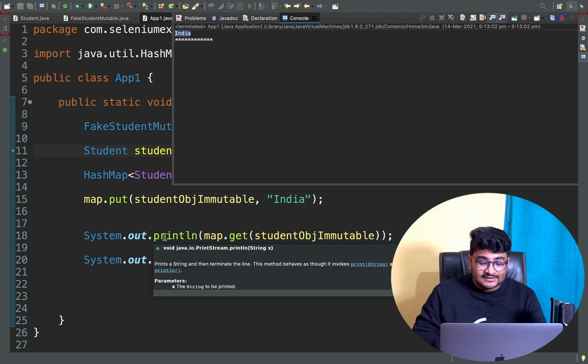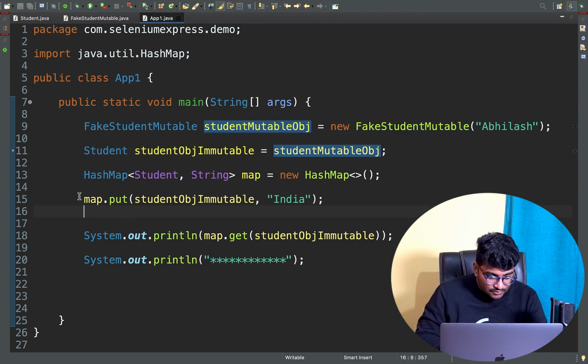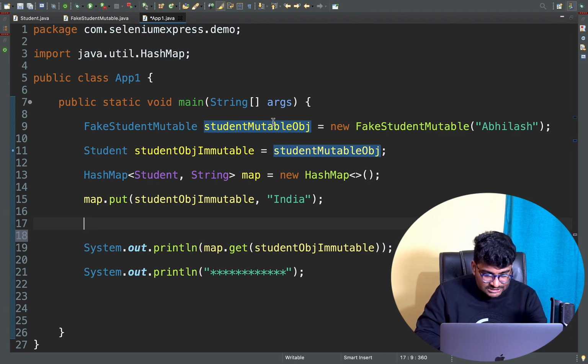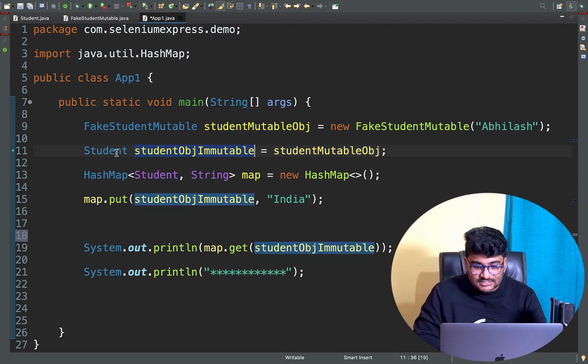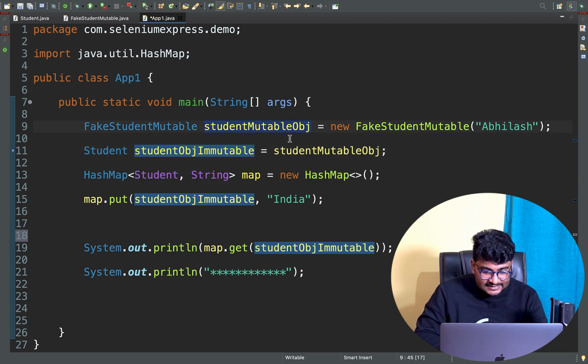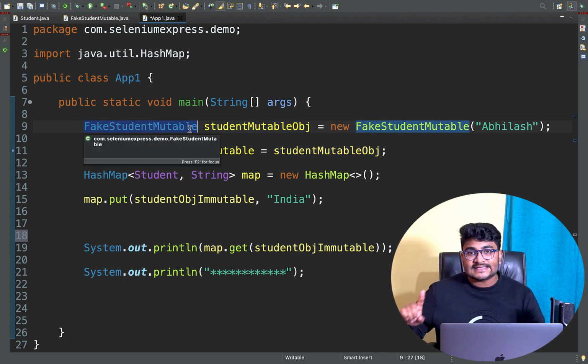But now here I can trick my application. What I can do, once I insert the value to the map, see, in my map I'm putting the student object immutable. Click here, this object is this one. This is my student immutable class object. Now this object is containing a student mutable object. Click here, this is containing this guy, right? And this is a mutable class, and this object can be changed. The state of this object can be changed.